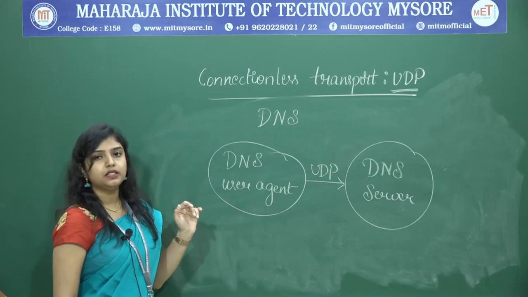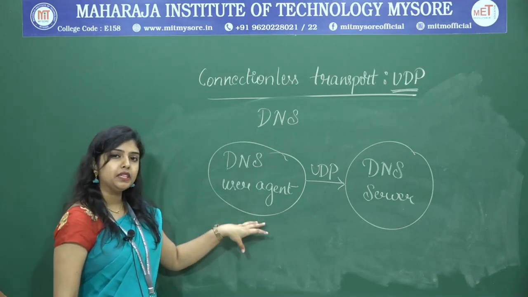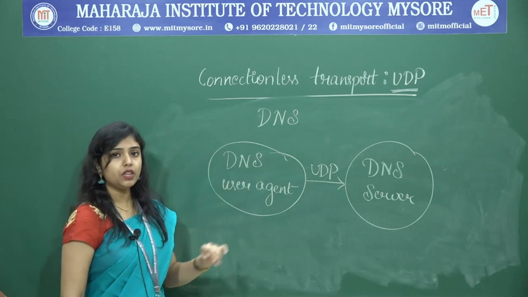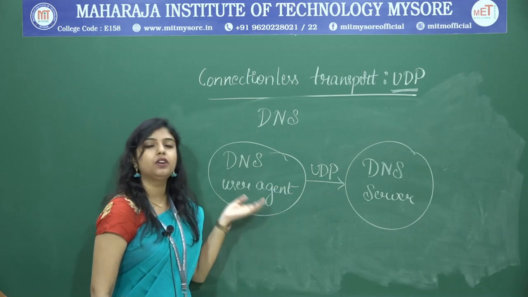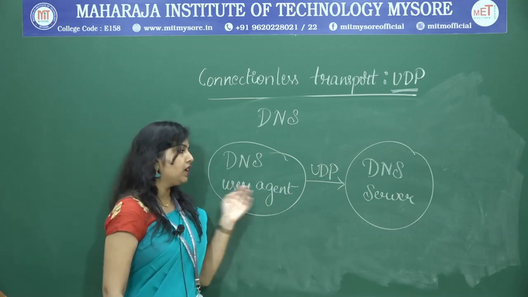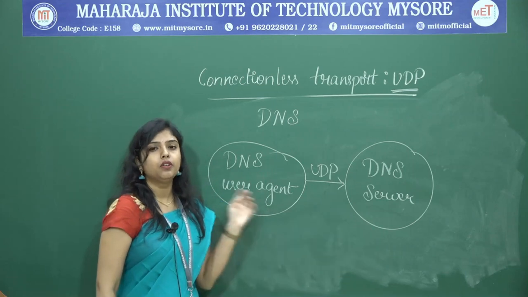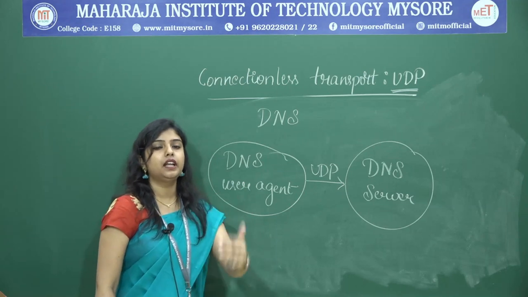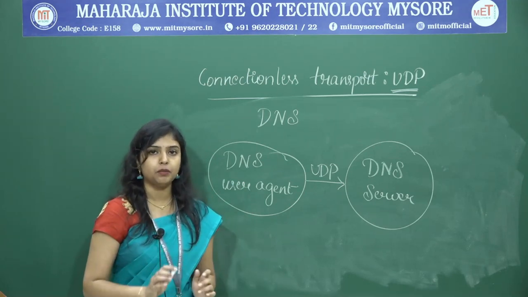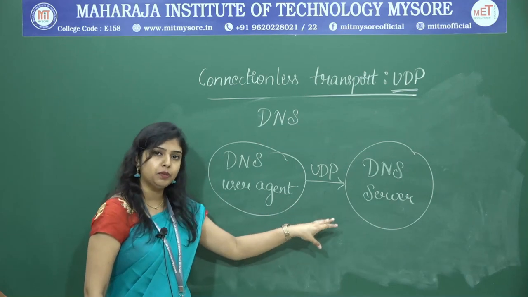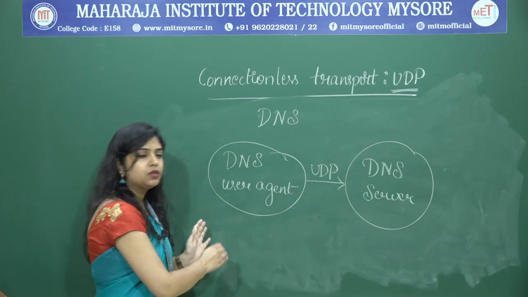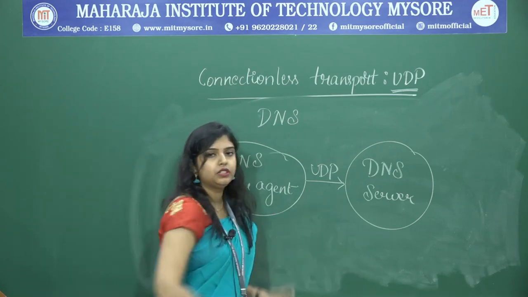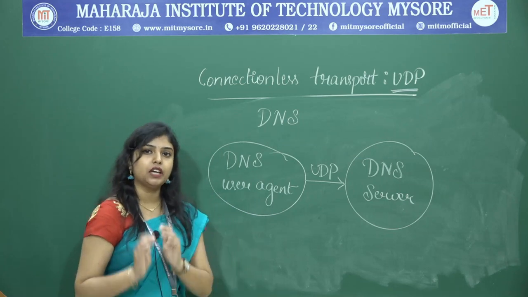So, even though UDP is connectionless, why do we use DNS upon it? Because in DNS we can tolerate a data loss, but we want a faster transmission. That means we do not want a connection to be established first and then the transfer, as it is going to take time. If you use TCP, it will first use the three-way handshake to establish the connection and then transfer the message, which is time consuming.